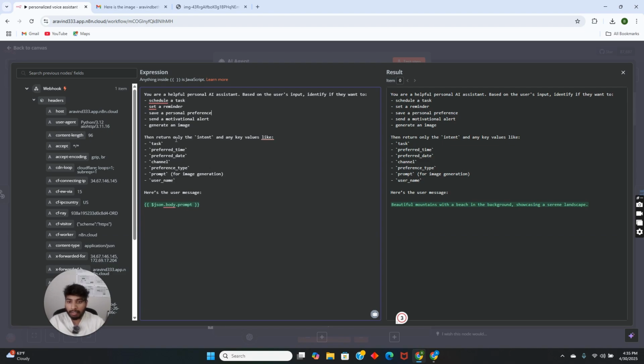The main thing this agent has to return is the intent of the message, for example, the task, preferred time, date, or the prompt or the username. These things have to be extracted from the message received from the webhook.